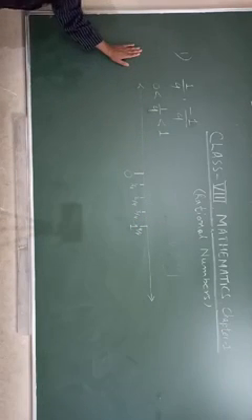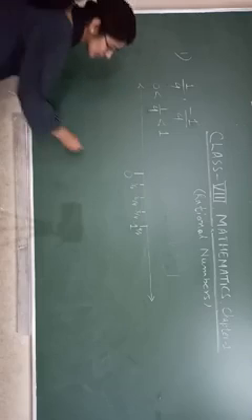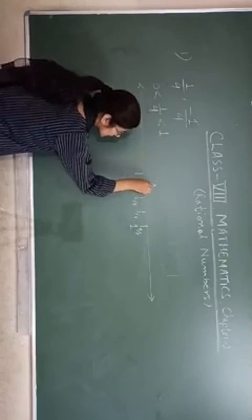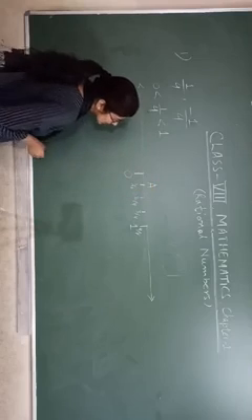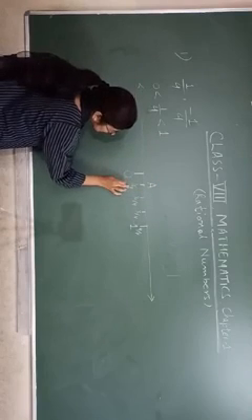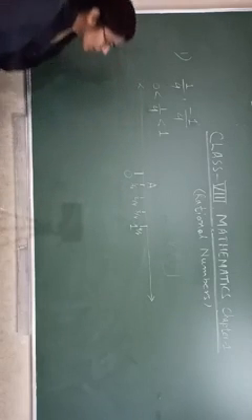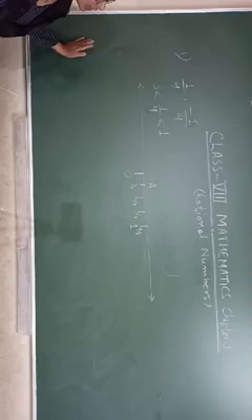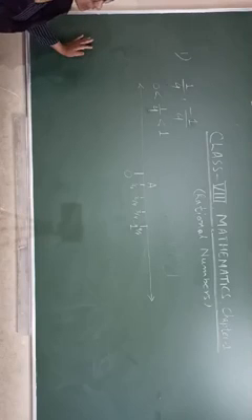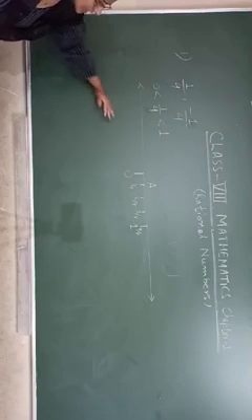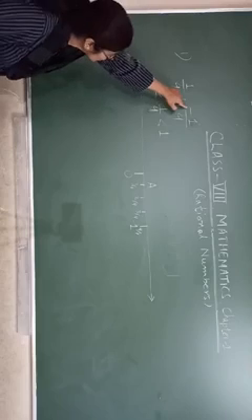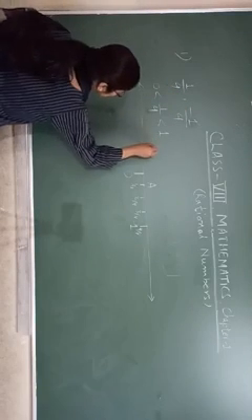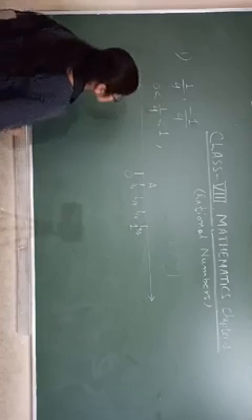Now look, where is 1 by 4? So this is your point. We will represent it by capital A. Capital A represents 1 by 4. Okay, like that you will draw numbers on the number line. In the same line we can draw minus 1 by 4 also.